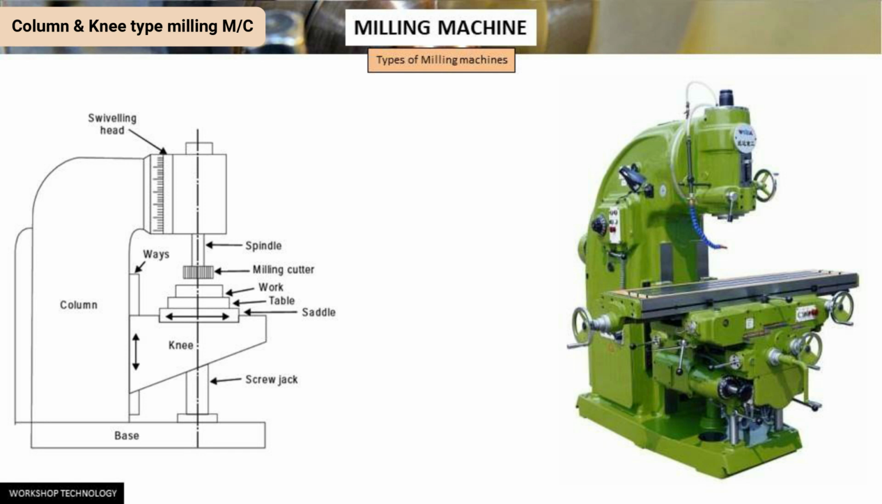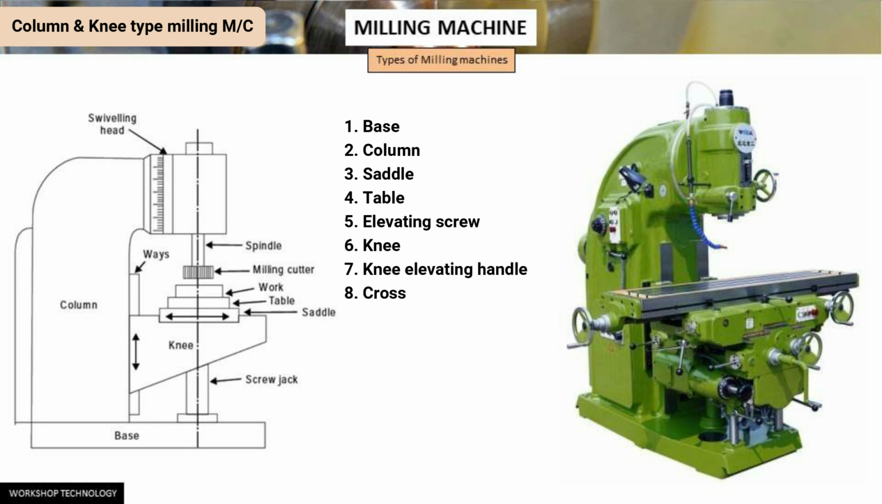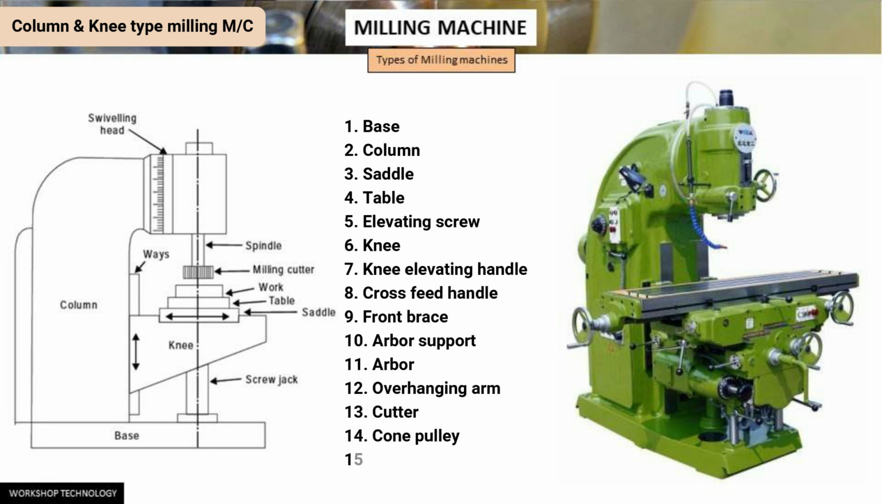The column and knee type milling machines are classified on the basis of various methods of supplying power to the table, different movements of the table and different axes of rotation of the main spindle. The various parts of this machine are base, column, saddle, table, elevating screw, knee, knee elevating handle, cross feed handle, front brace, arbor support, arbor itself, overhanging arm, cutter, cone pulley and telescopic feed shaft.